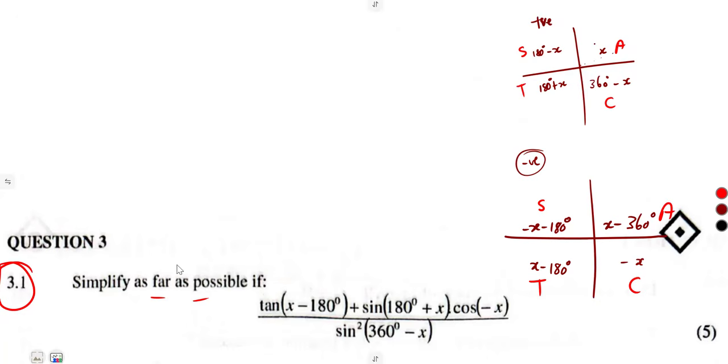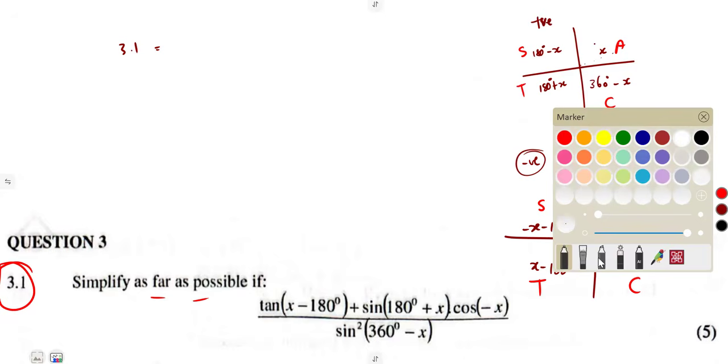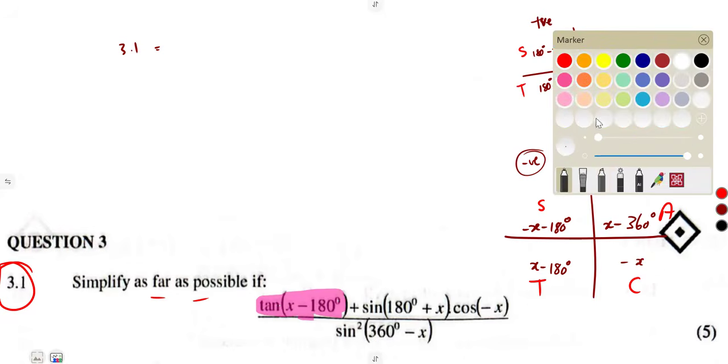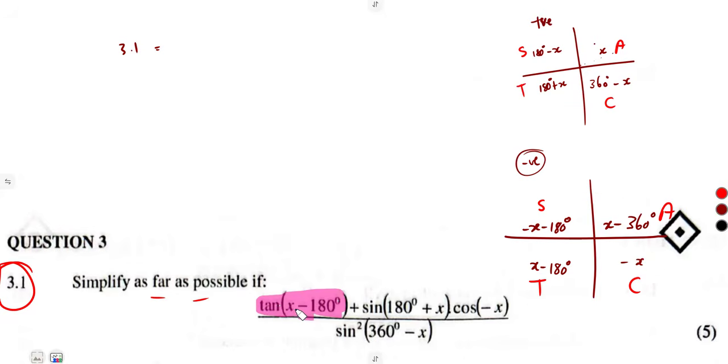So if we check the first one, I'm just going to write the answer here. Tan of X minus 180. What type of angle is that? It's a negative angle. Tan of 180 minus, I mean X minus 180. Sorry for that, I was saying something else while something else is written here. It's X minus 180.